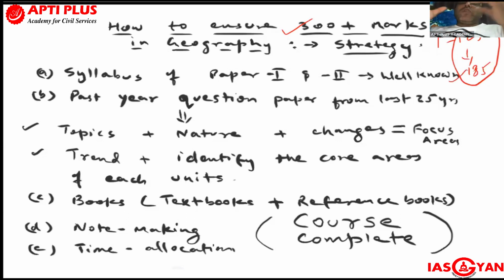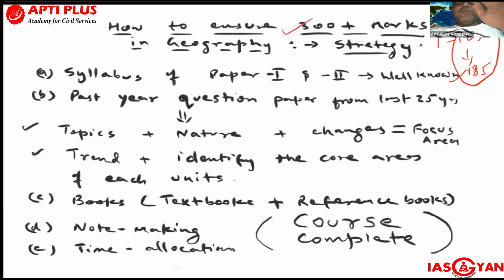Now, when you open the syllabus of paper 1 and paper 2 of an optional, first, how do you understand what UPSC is asking and what to prepare? UPSC has given us a resource. The first resource comes from the syllabus, which you can download from the UPSC website or find easily in the market, or search online.